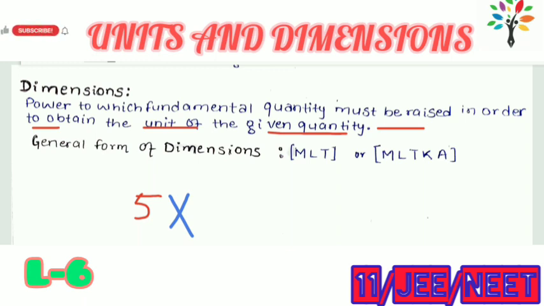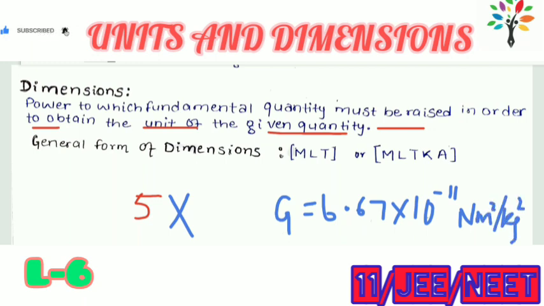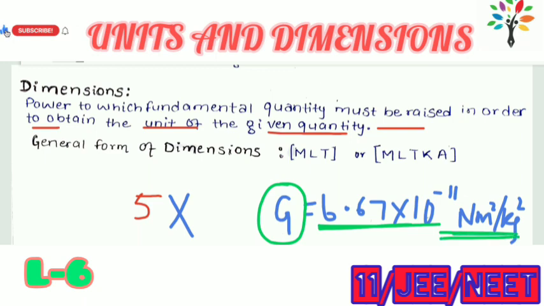But there are many physical quantities which are treated as constants and they have dimensions. For example, capital G, that is the gravitational constant, whose value is 6.67 into 10 raised to power minus 11 Newton meter square per kg square. This constant has units, so there will be its dimension. Dimensions are only defined for those having some units.